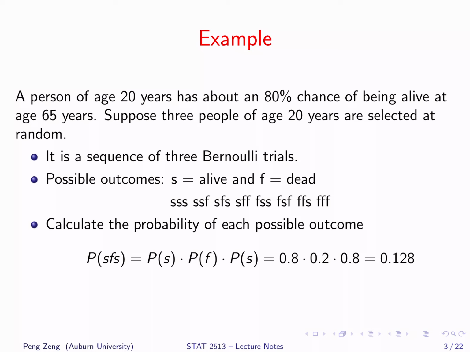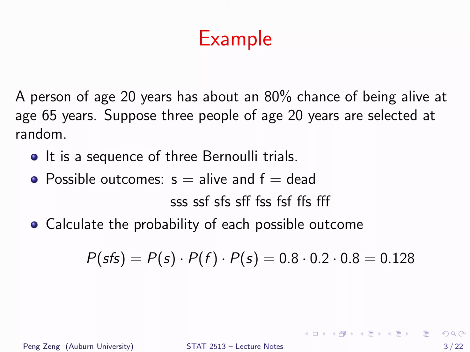Let's look at another example. A person of age 20 years has about an 80% chance of being alive at age 65 years. Suppose three people of age 20 years are selected at random. It is a sequence of three Bernoulli trials. We need to check the three conditions for Bernoulli trials. Each trial has two possible outcomes. Here we have only two possible outcomes, alive at age 65 or dead before age 65.